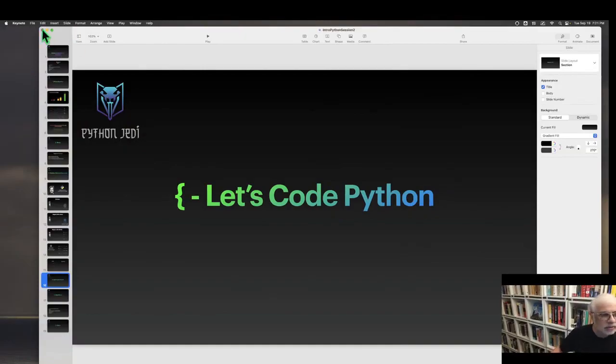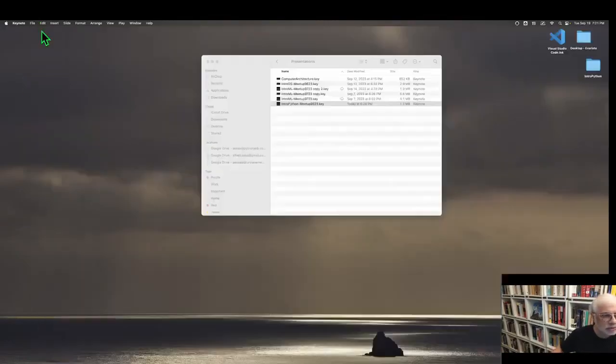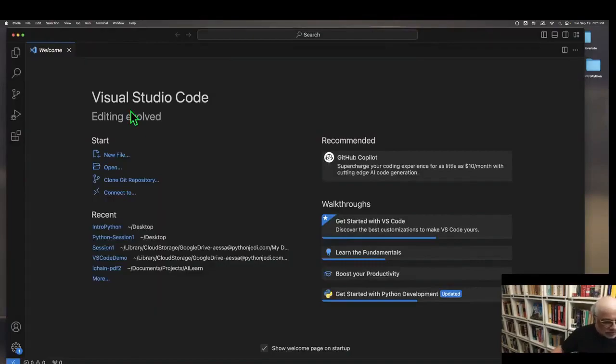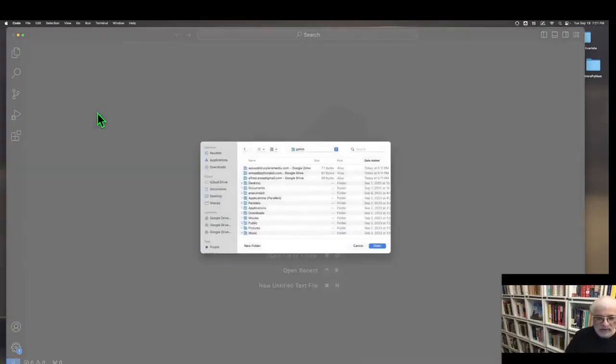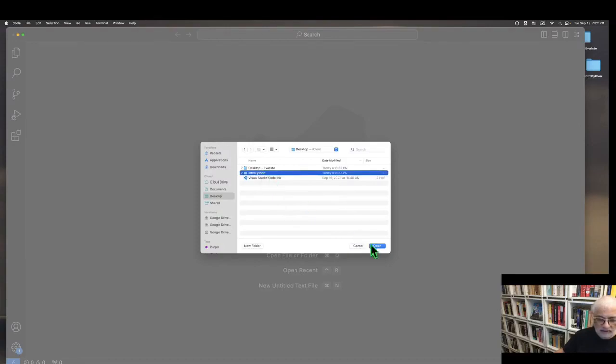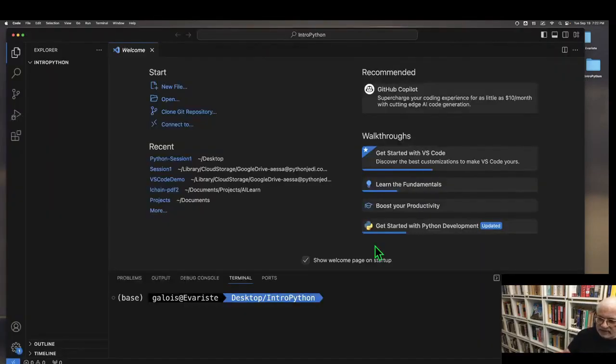Okay, so I'm going to go into VS Code. You should be familiar with VS Code, at least from a beginning standpoint. I've just opened it up. I have the Welcome tab, and I'm going to click that off. The next thing that I usually do is open a file or folder. So I'm going to open a folder on my desktop called Intro Python, and it's an empty folder.